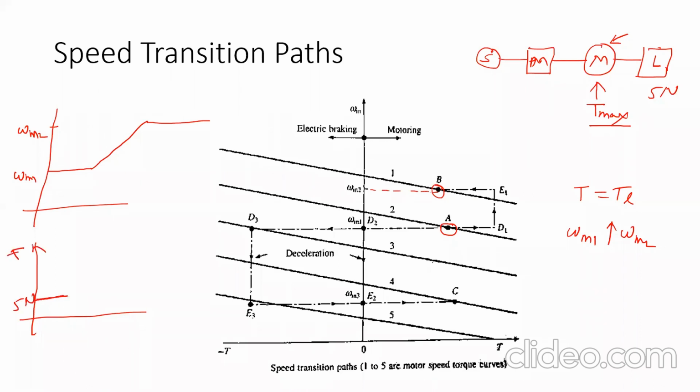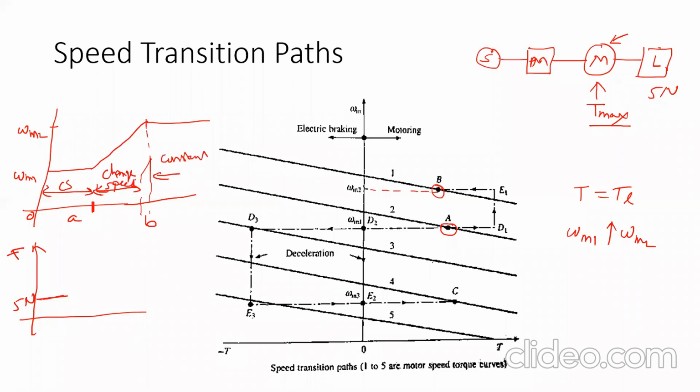Means the speed is constant from this point to this particular point A. Again, the speed is increased till point B, and after point B the speed is again constant. It's a constant speed region, this is the change in speed region, and again this is a constant speed region.